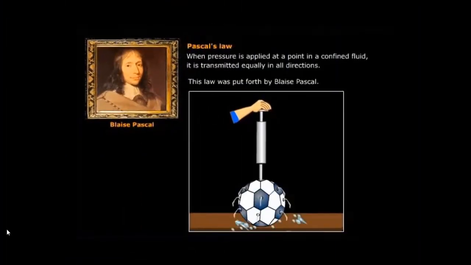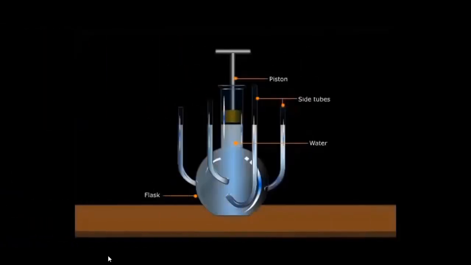Here you can see that when the piston is pushed down, the water is pumped out evenly through all the holes. This is because the pressure applied through the piston is distributed evenly in all directions. Now, let's understand this principle with one more example.